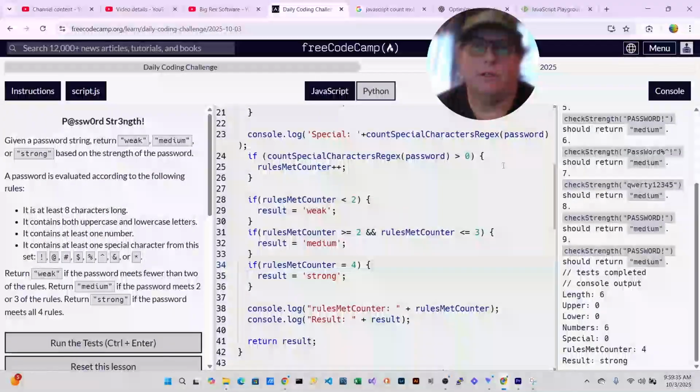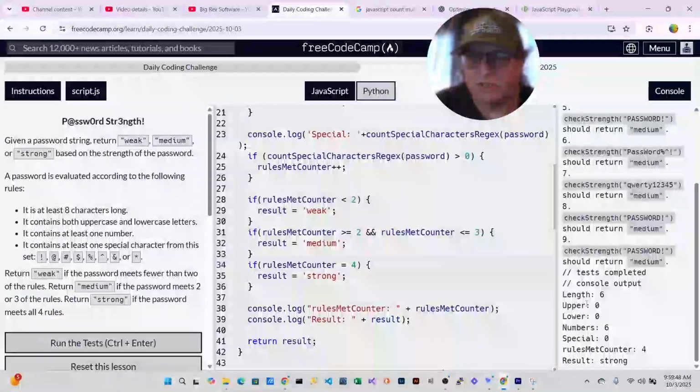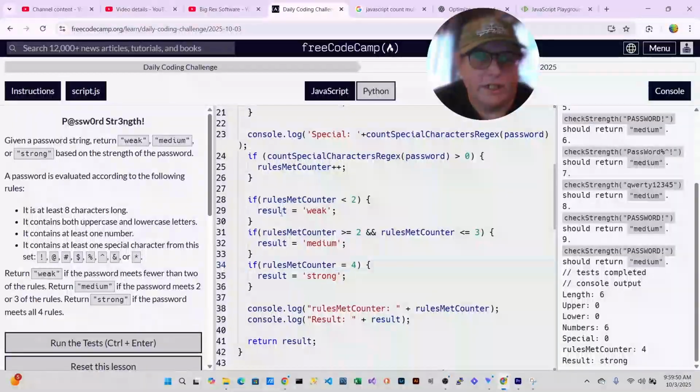Just wanted to talk real quick about why I got stumped on the last coding challenge. I was going to show you this code real quick. This is what I was trying to do. If you notice, I also moved my face up in the top here so that I wouldn't be blocking the output. Oops, sorry. So the challenge was to give a password strength and return weak, medium, or strong based on